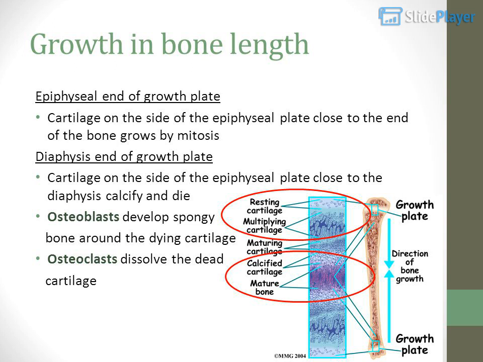Cartilage on the side of the epiphyseal plate close to the end of the bone grows by mitosis. Diaphysis end of growth plate: cartilage on the side of the epiphyseal plate close to the diaphysis calcifies and dies. Osteoblasts develop spongy bone around the dying cartilage. Osteoclasts dissolve the dead cartilage.